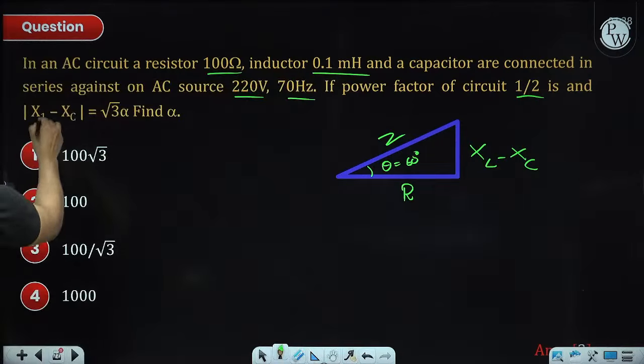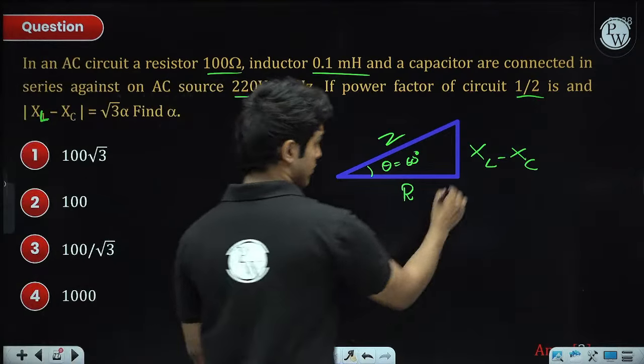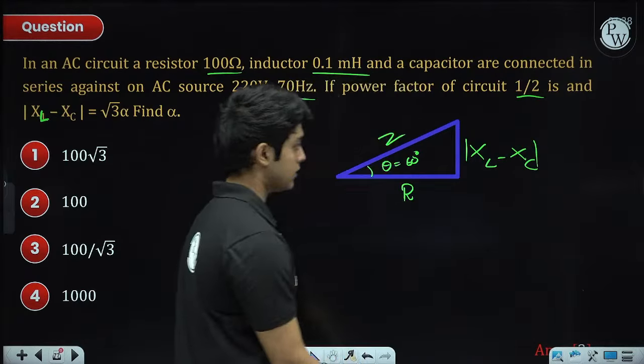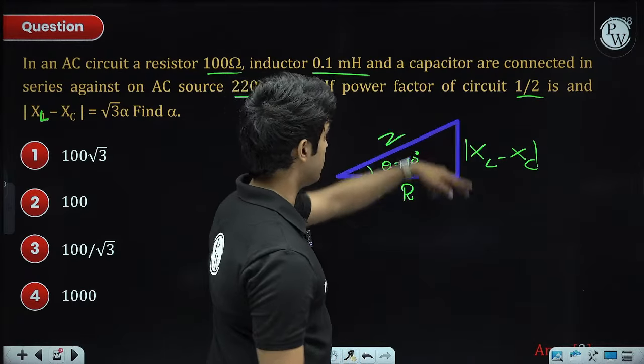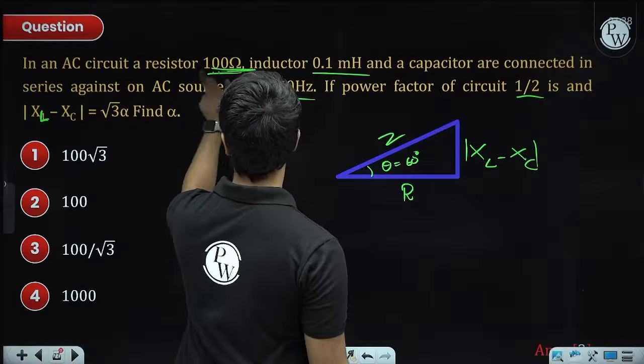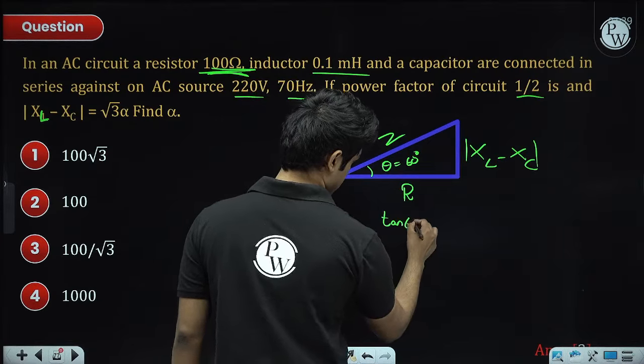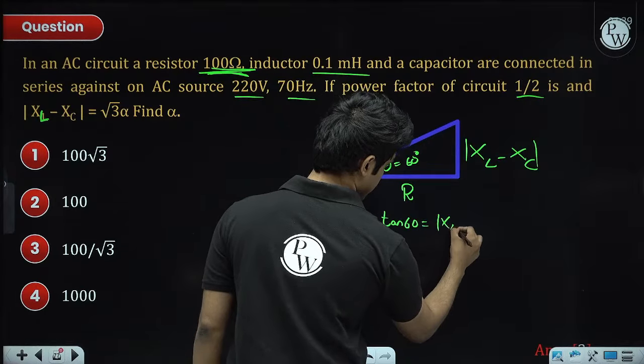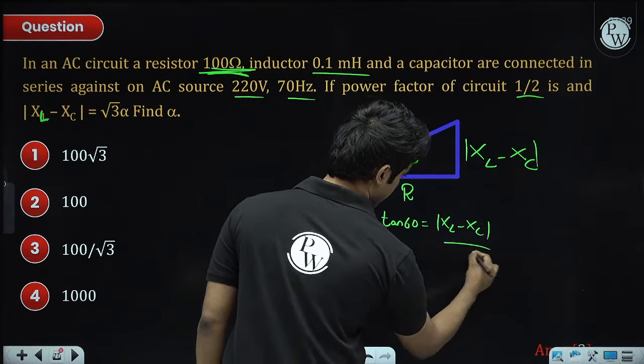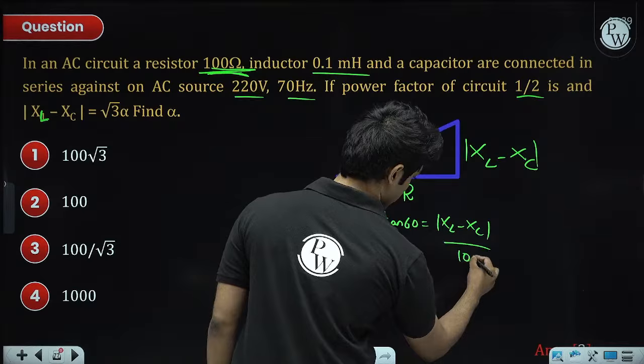It's given that the magnitude of XL minus XC is what we have to find, basically this side's magnitude. So we know the resistance is 100 ohm, so tan 60 equals mod of XL minus XC divided by the resistance, which is 100 ohm.